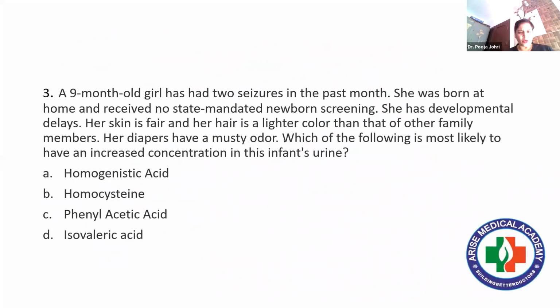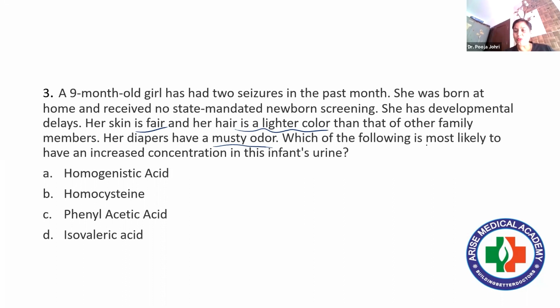Then we next come over to the third question. A 9-month-old girl has had 2 seizures in the past month. She has developmental delays, her skin is fair, her hair is a lighter color than other family members, her diapers have a musty odor.